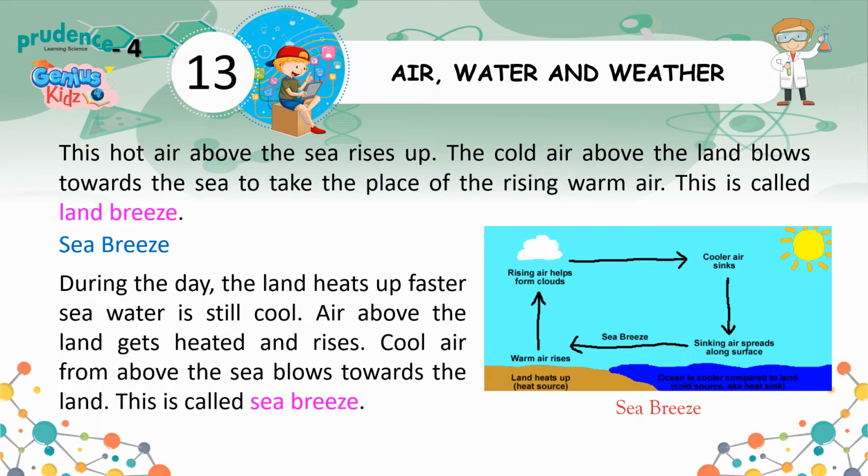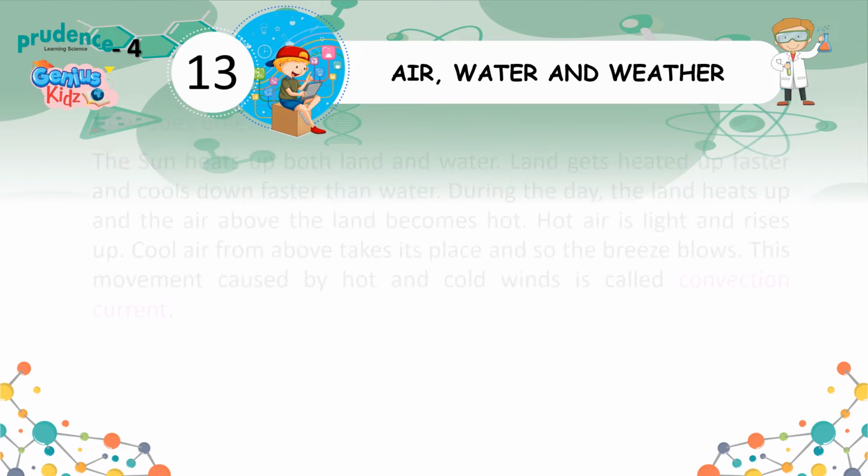Sea breeze. During the day, the land heats up faster, sea water is still cool. Air above the land gets heated and rises. Cold air from above the sea blows towards the land. This is called sea breeze.